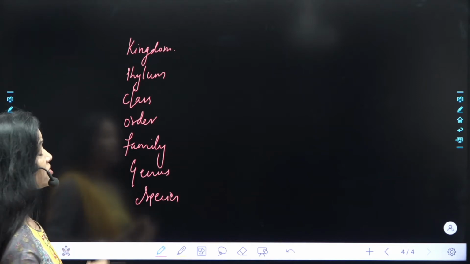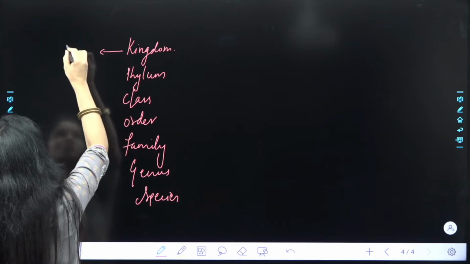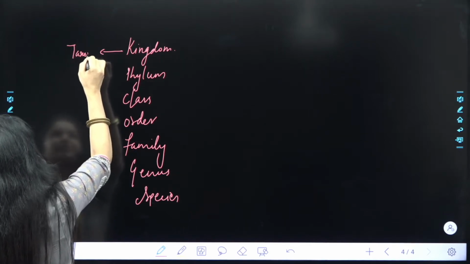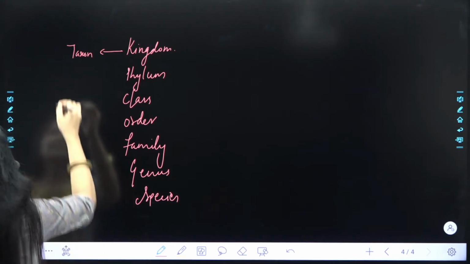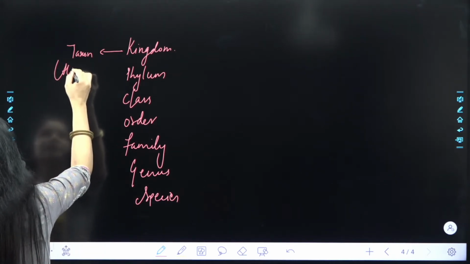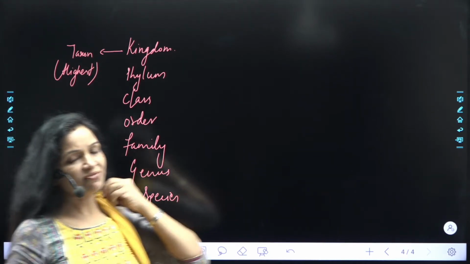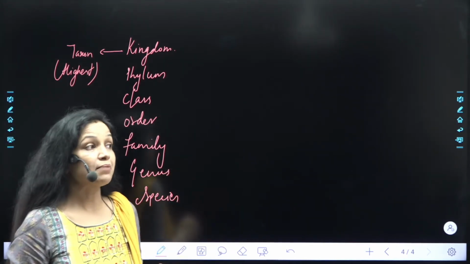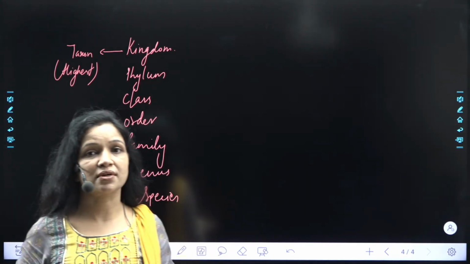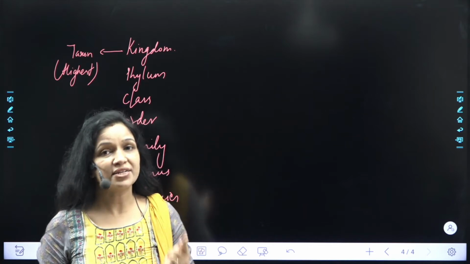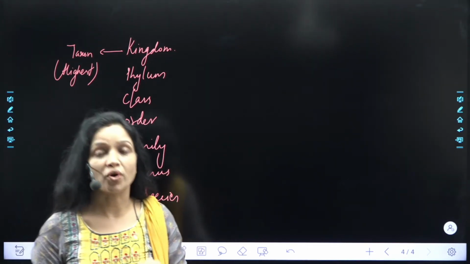order or rank. So if I talk about the rank or taxon, what is kingdom? Kingdom is a taxon because it has occupied a particular place in hierarchy group of classification, and it is the highest taxon. Meaning by that, if I say we are talking about kingdom Plantae, that means all the plants present on this earth come under kingdom Plantae. That is why we say that kingdom is the highest taxon.